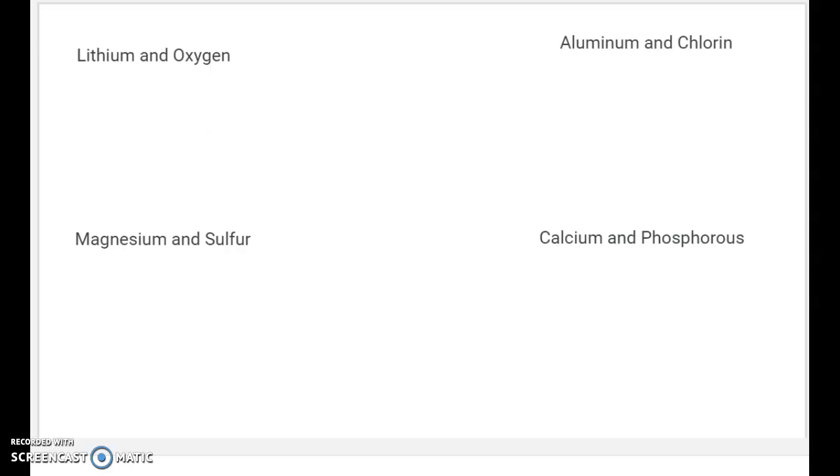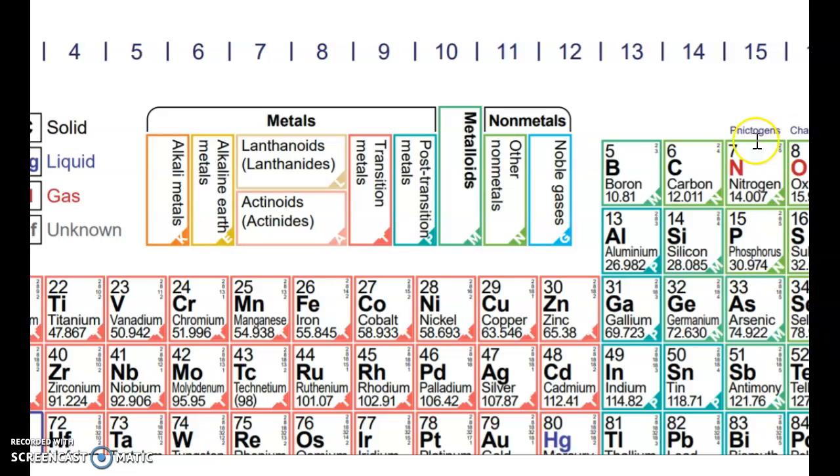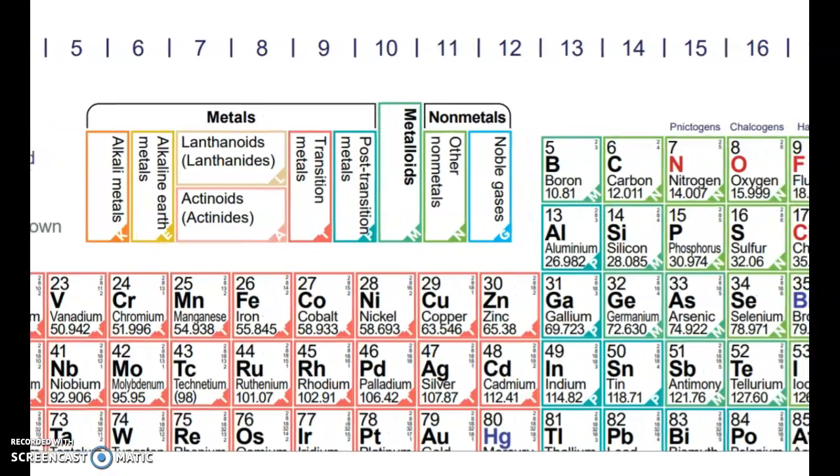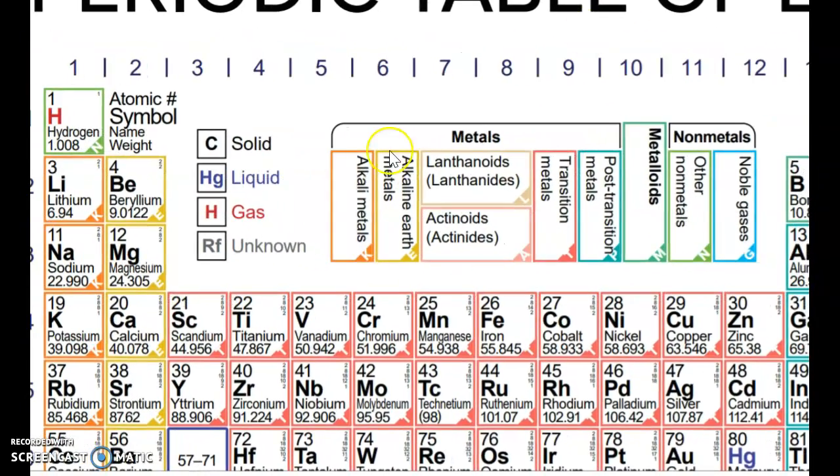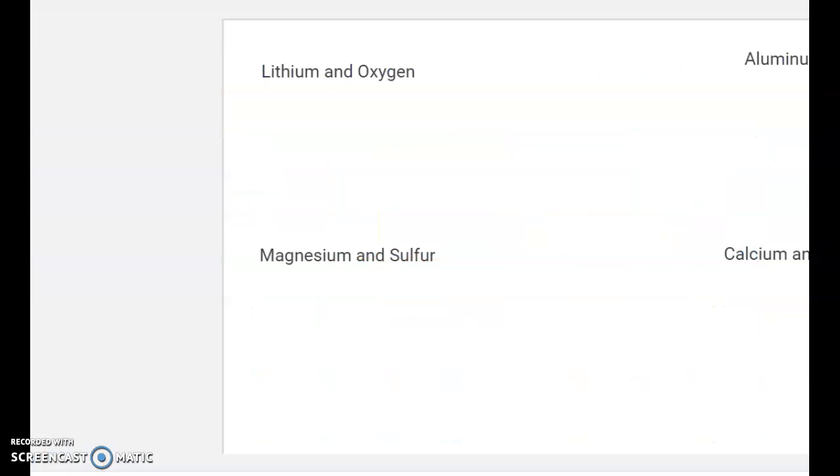How many valence electrons does lithium have? Well, I got my periodic table right here. Where can I find lithium? Oh, there's lithium. Lithium is in group 1, so we know that it has one valence electron. So we can write lithium will become positive 1. Lithium wants to lose an electron, so a lithium ion will have a positive 1 charge.